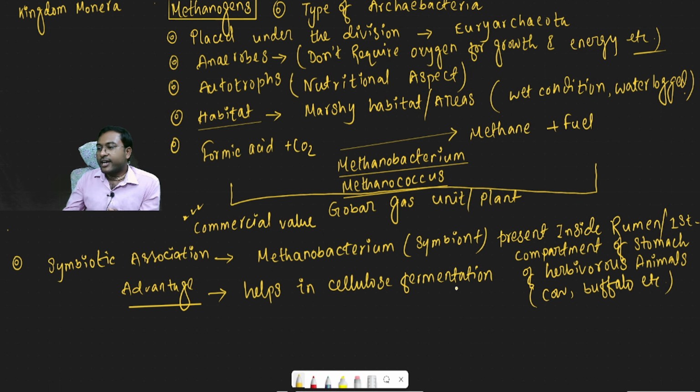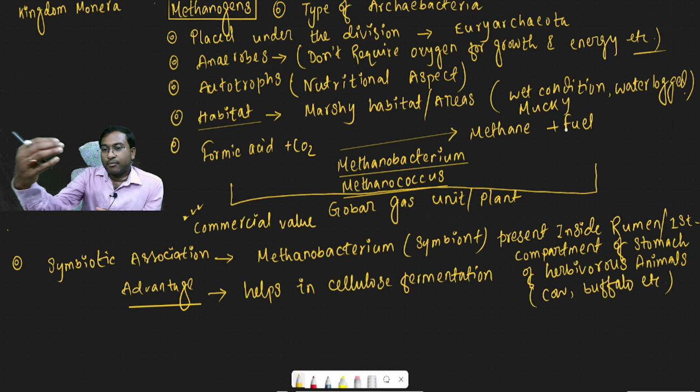Or we can say mucky areas, etc. The next point is that with the help of some methanogens like Methanobacteria and Methanococcus, formic acid and carbon dioxide are converted into methane gas and fuel. This overall reaction occurs inside the gobar gas plant or unit, and this process is very useful in the commercial aspect.